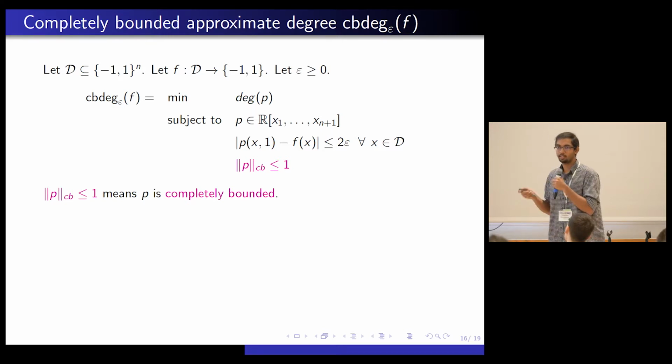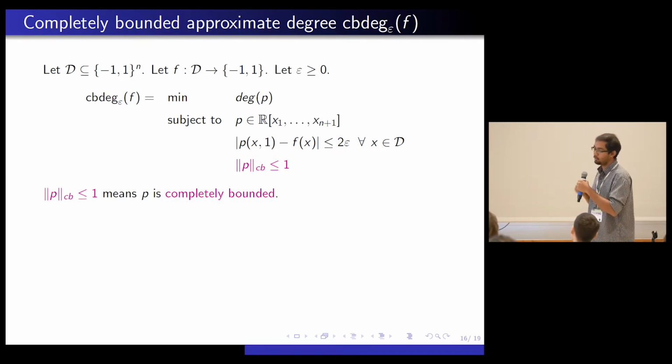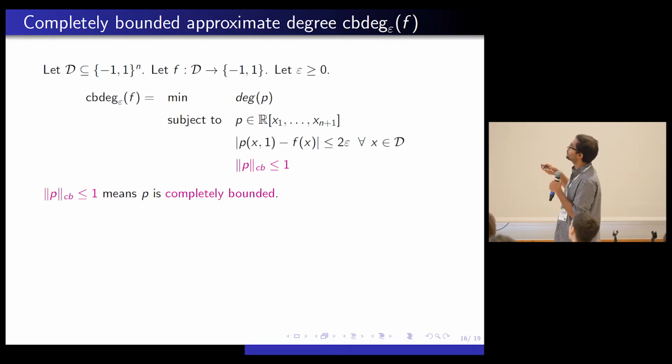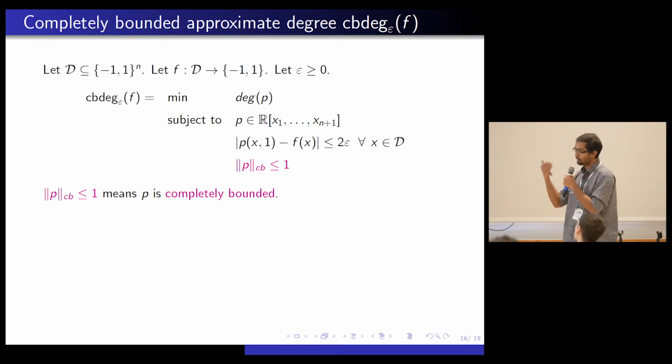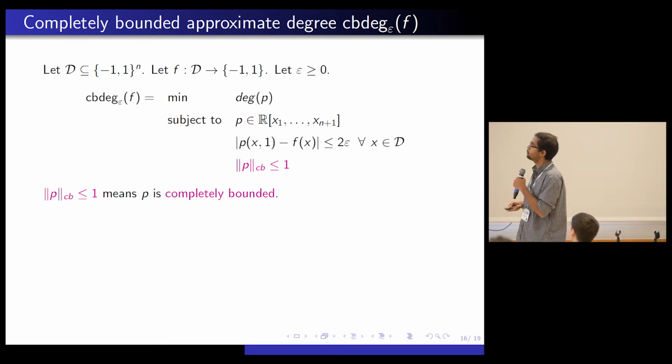I mean, the previous slide I was talking about tensors, but now I'm suddenly talking about polynomials. So for every polynomial p, you could look at the unique symmetric tensor that's associated to it and look at the completely bounded norm of that tensor. So that's how we are defining it. I mean, at the end of the day, we want a converse to the polynomial method. You don't want a converse to the tensor method. So for a polynomial, we look at the unique symmetric tensor, we define the completely bounded norm based on that tensor, and we define this as our completely bounded approximate degree.